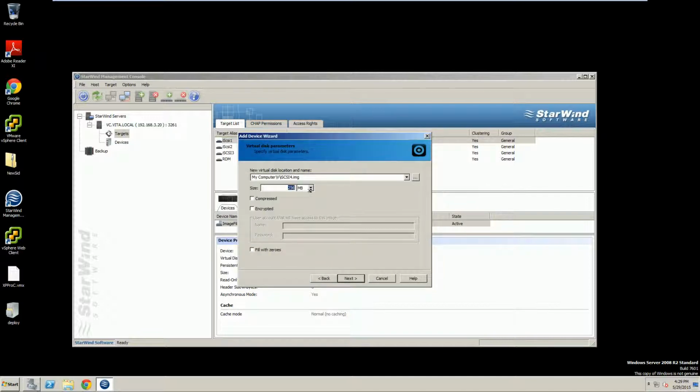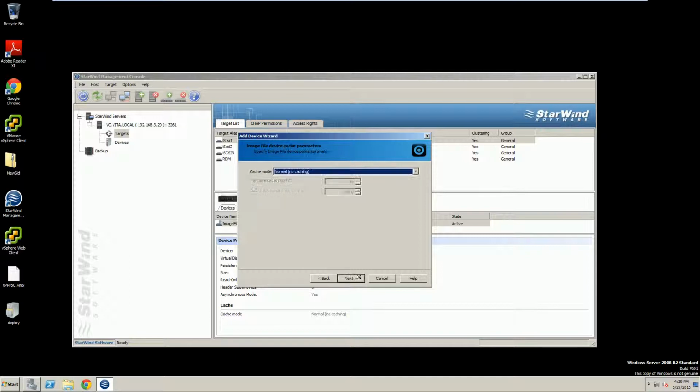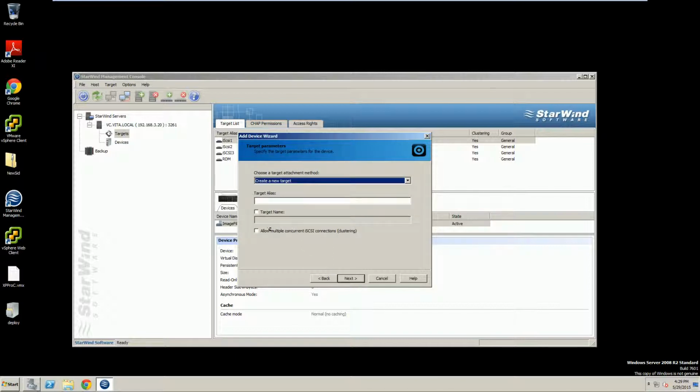We're going to put this to 33 gigs. Make sure it's on V drive. Make sure it's iSCSI 4. Go ahead and hit next. Verify it again. Normal caching is okay. Make sure to allow for multiple concurrent iSCSI connections.